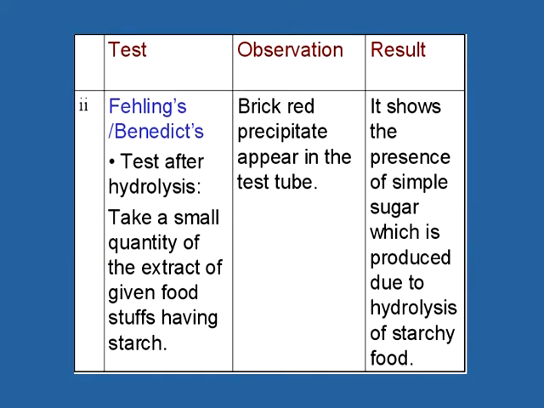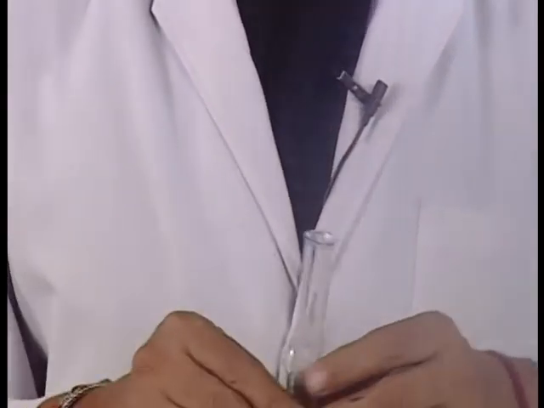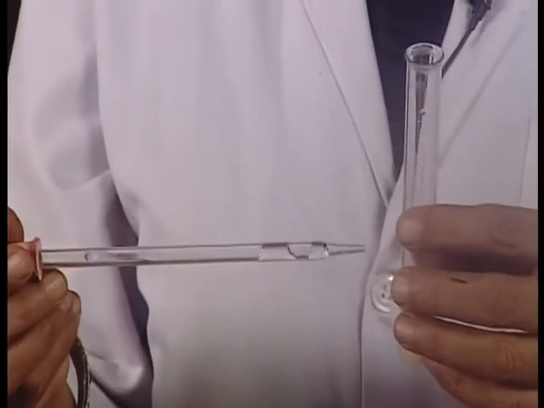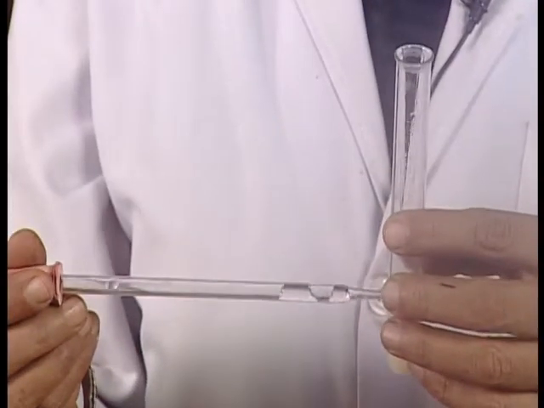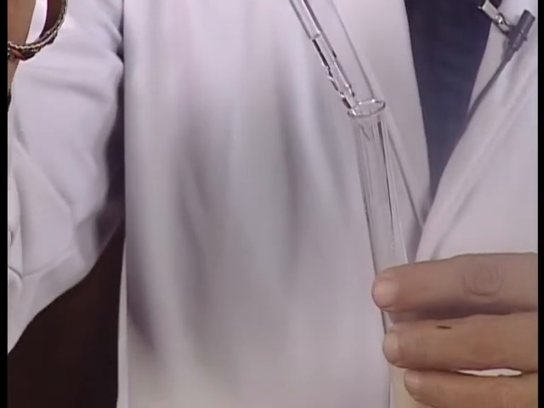Now our next test is Fehling's or Benedict's test after hydrolysis. We will take a small quantity of extract of the starch in the test tube and hydrolyze it by boiling with a few drops of hydrochloric acid. We will hydrolyze the starch containing food present in the test tube with a few drops of HCl.